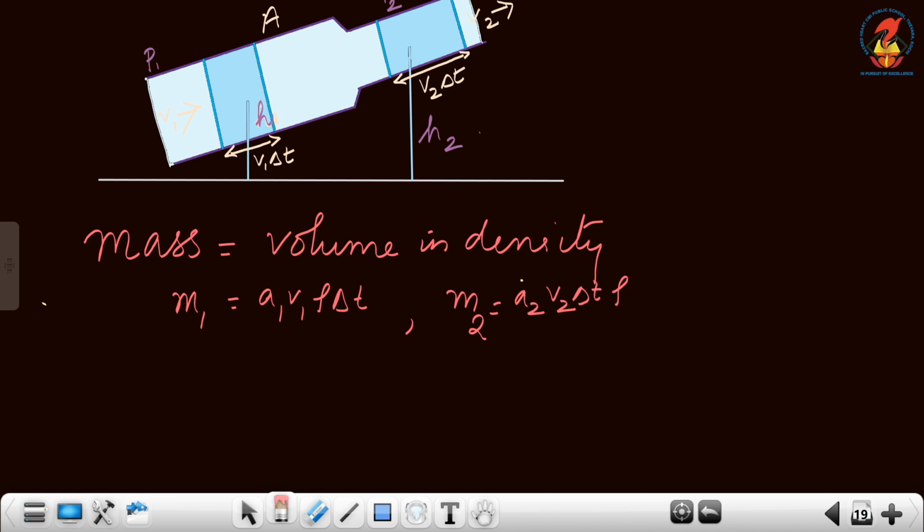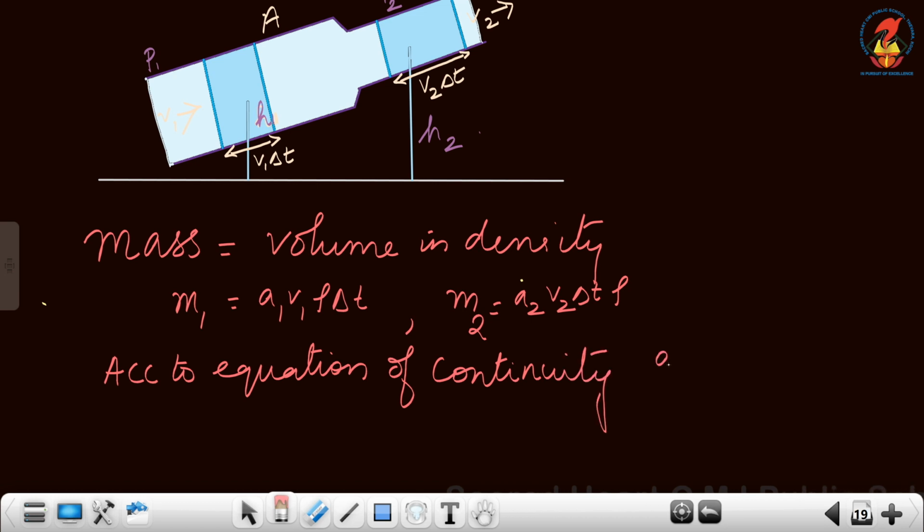Now according to the equation of continuity, A1 V1 is equal to A2 V2. These are the steps which we are going to take while deriving this expression.